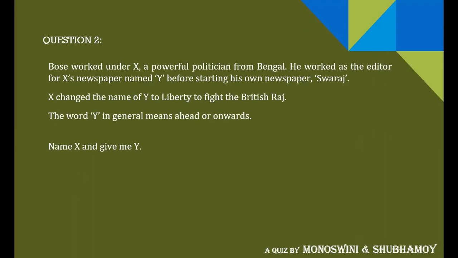The name of newspaper Y was later changed to Liberty, and the word Y in general means ahead or onwards. So you have to name the person X and give me Y, the name of the newspaper. So it is a part question. You'll get 5 plus 5 points for this. So question number 3 now.